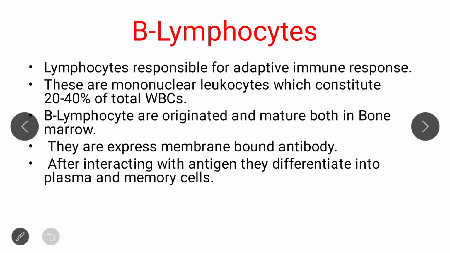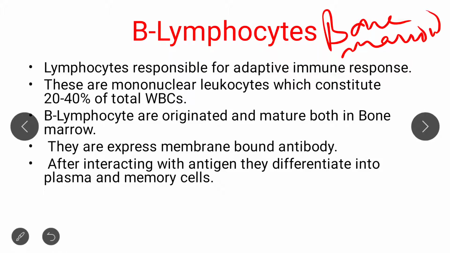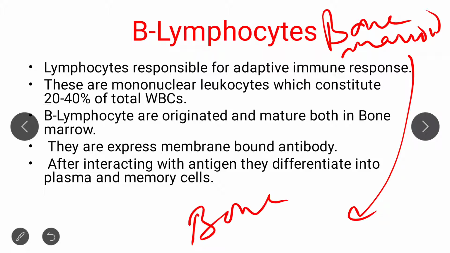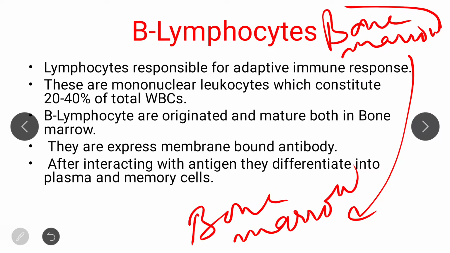Basically, B cells are those cells that originate in bone marrow as well as mature in bone marrow. That's why, as their maturation takes place in bone marrow, they are called B cells, because they are matured in bone marrow.